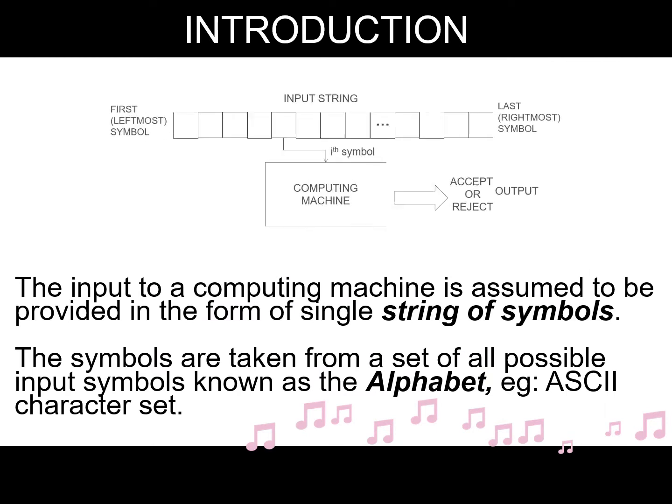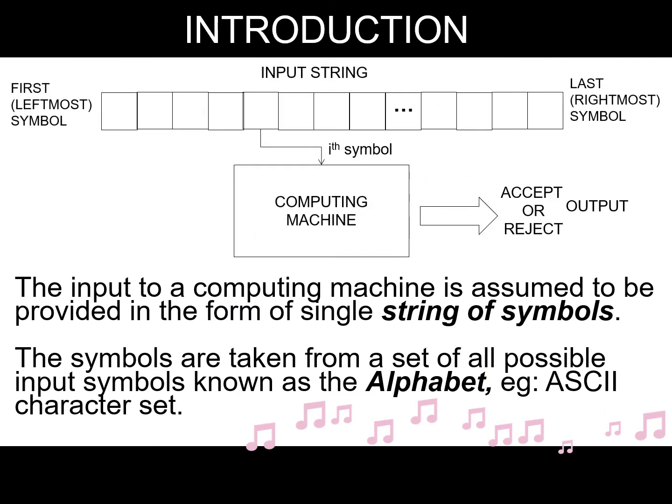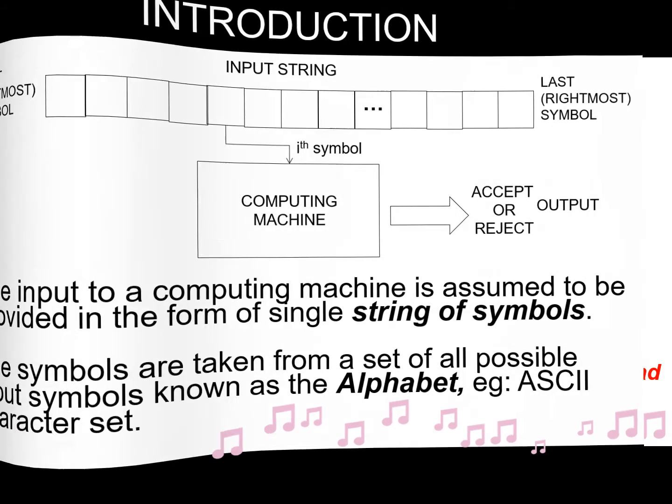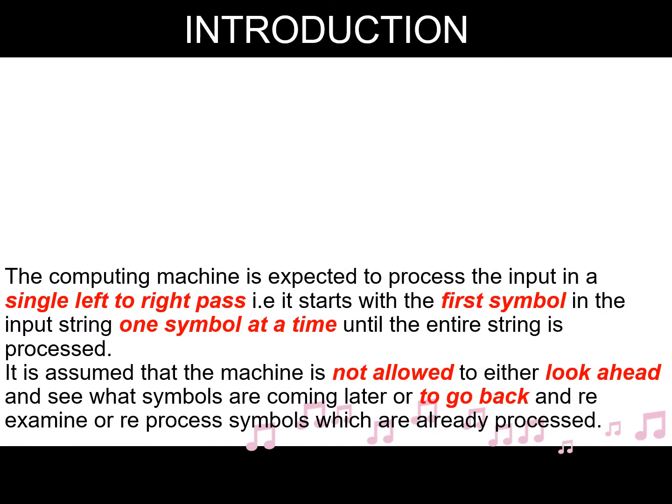The input to a computing machine is assumed to be provided in the form of a single string of symbols. The symbols are taken from a set of all possible input symbols known as the alphabet. Example, the ASCII character set. The computing machine is expected to process the input in a single left to right pass.